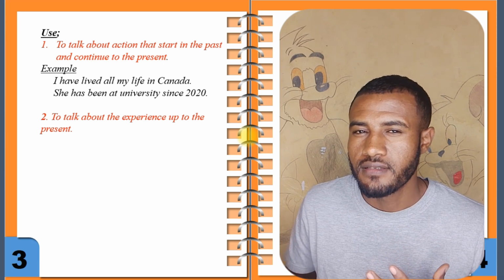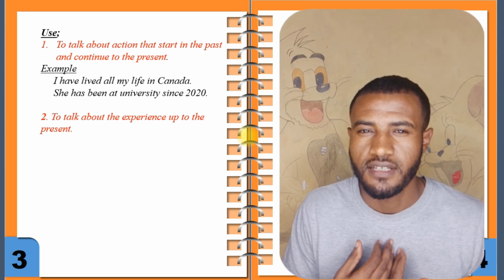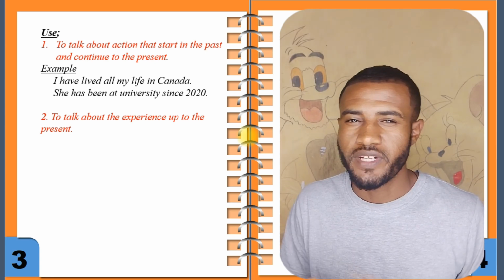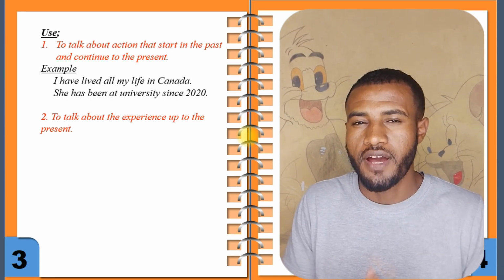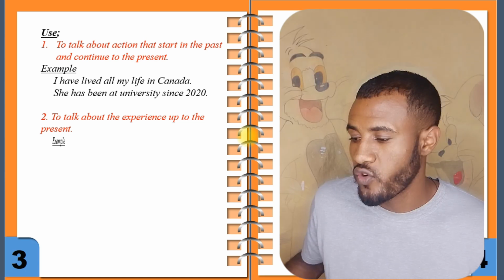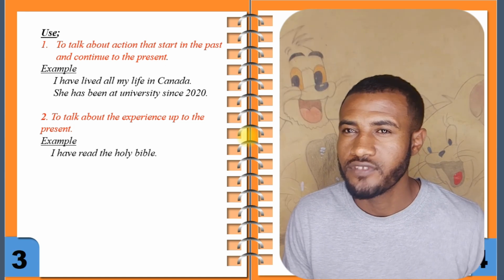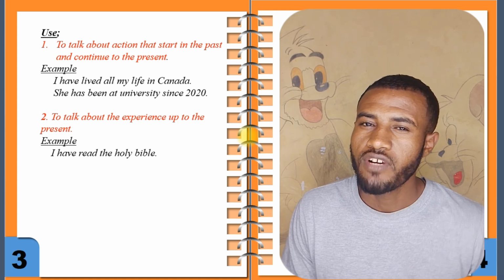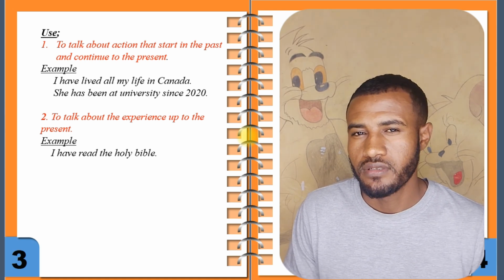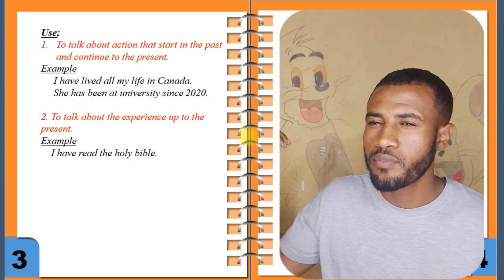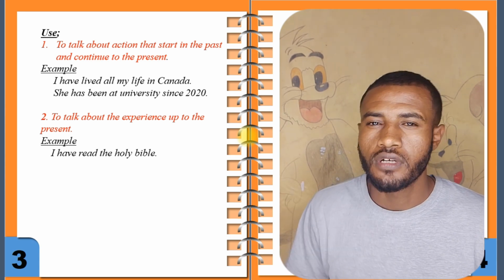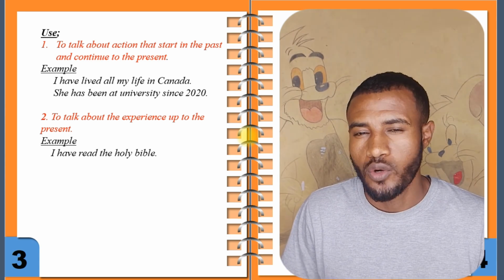Okay, experience. If I have an experience, I have to express that experience using the present perfect. For example, I have read the Holy Bible. I have read the Holy Bible means I have an experience of reading the Holy Bible. That means starting from the past up to now, I have an experience of reading the Holy Bible.